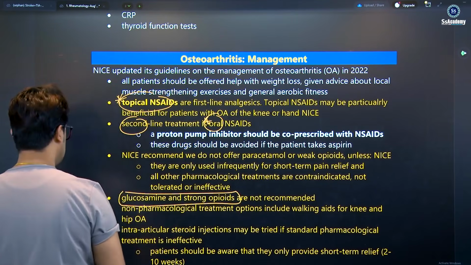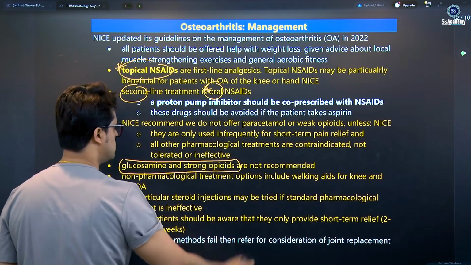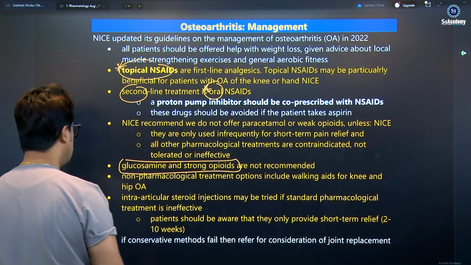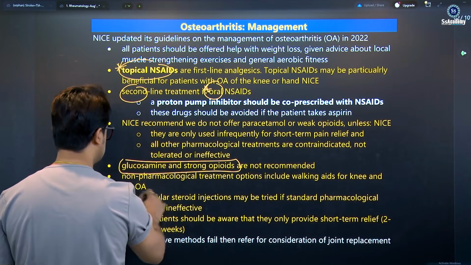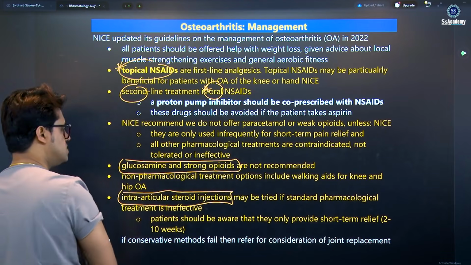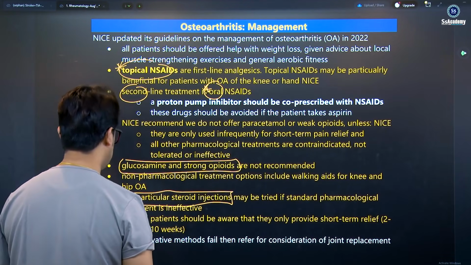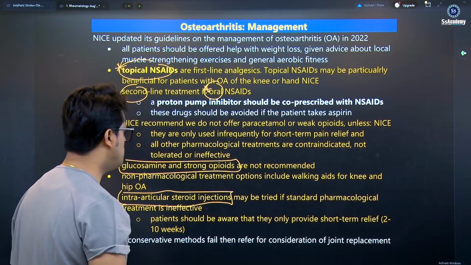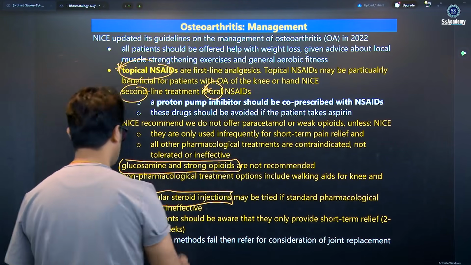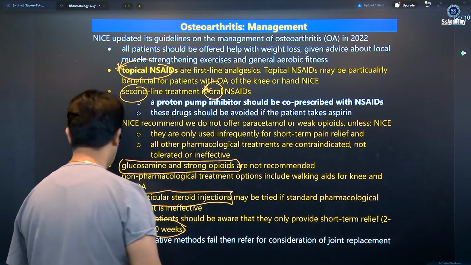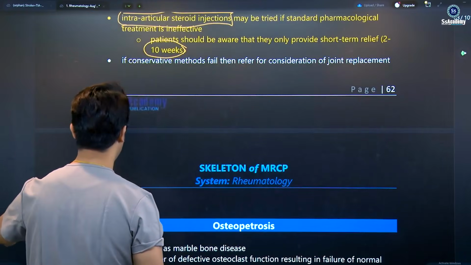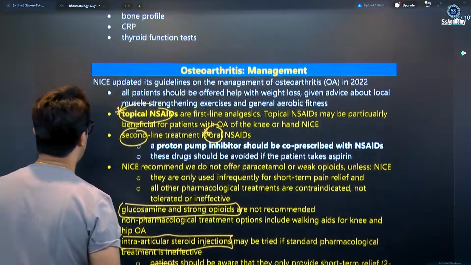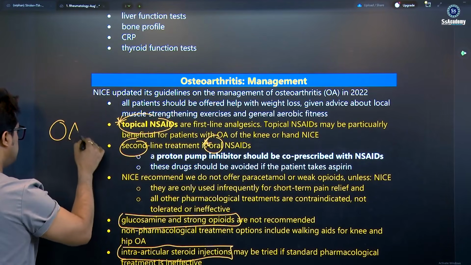Non-pharmacological treatment options include walking aids for knee and hip osteoarthritis. Intra-articular steroid injections may be tried if standard pharmacological treatment is ineffective. Patients should be aware that they only provide short-term relief, 2 to 10 weeks only. If conservative methods fail, then refer for consideration of joint replacement. Yes, my dear. So you can write the osteoarthritis management plan.